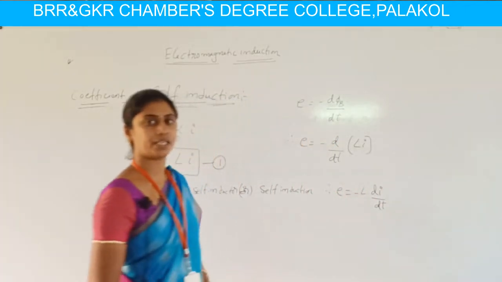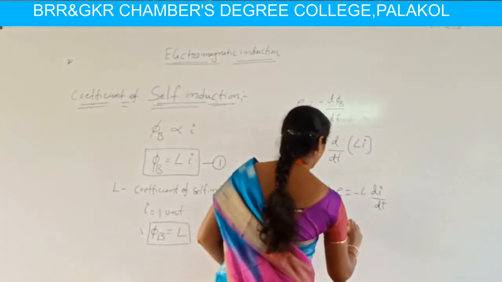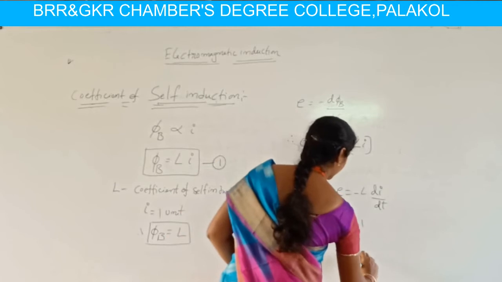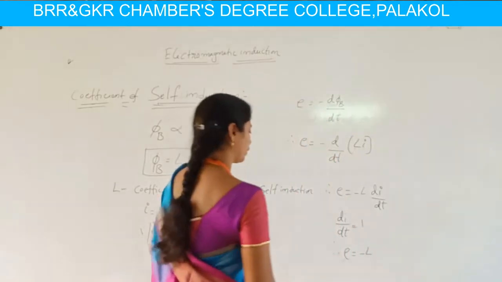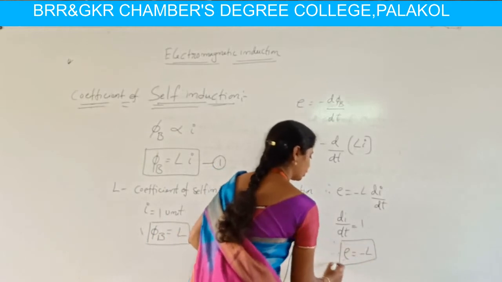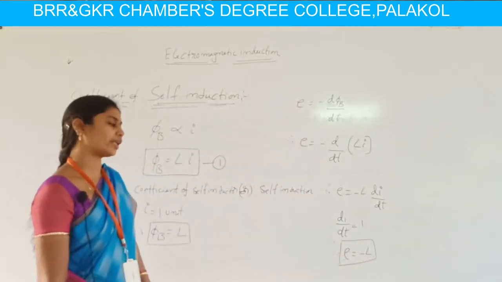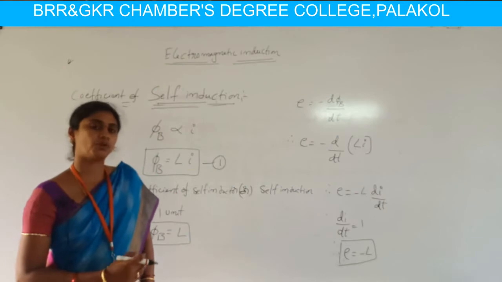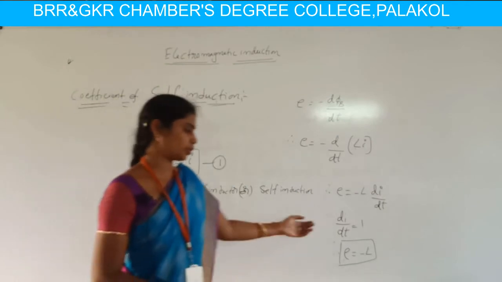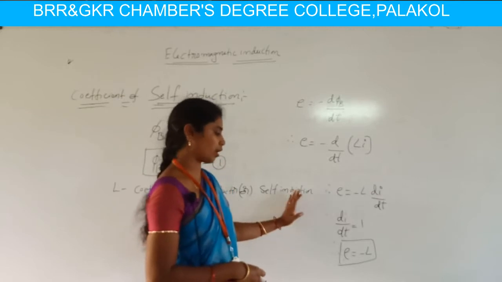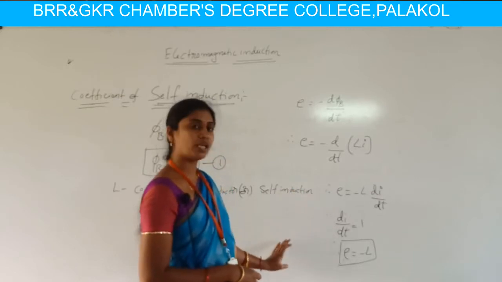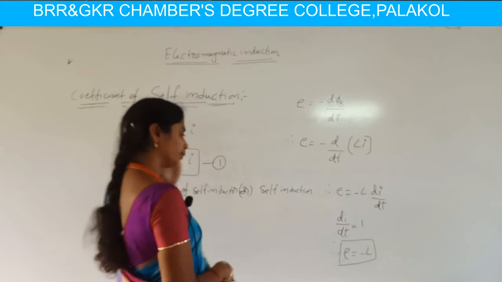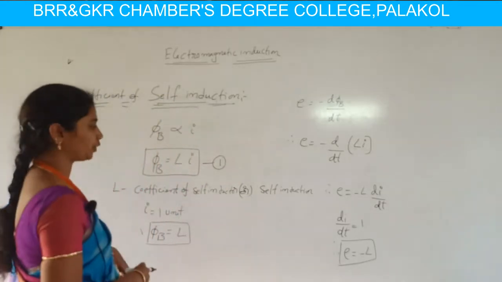If this di by dt value is considered as 1 unit, then E is equal to minus L. From this expression, we conclude that the coefficient of self-induction is numerically equal to the induced EMF in the coil when unit rate of change of current flows through this coil. This is about the coefficient of self-induction.